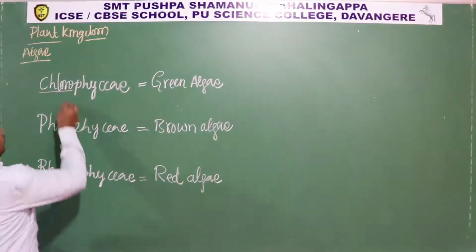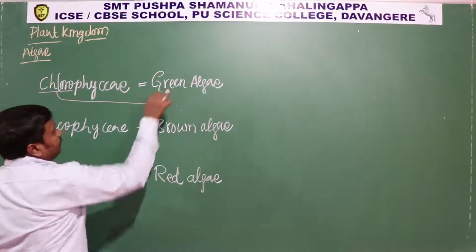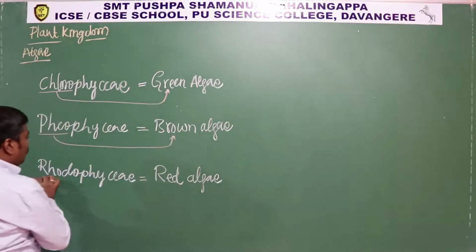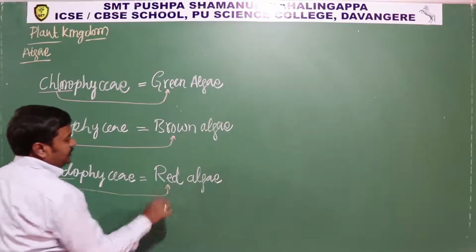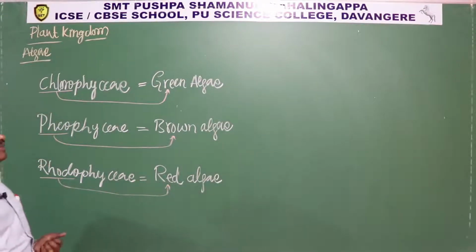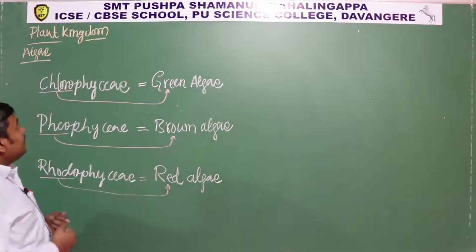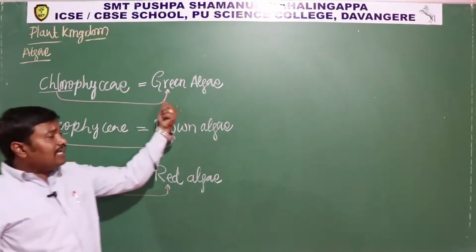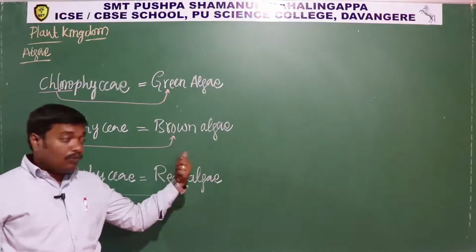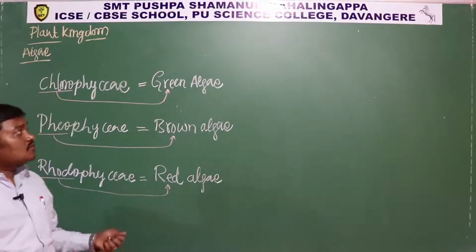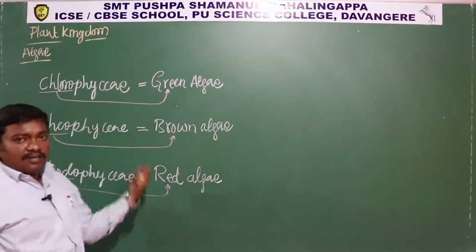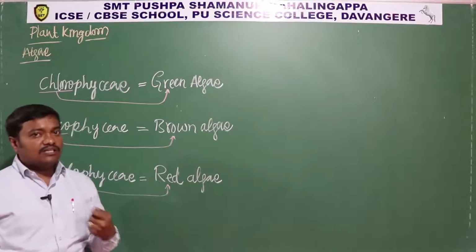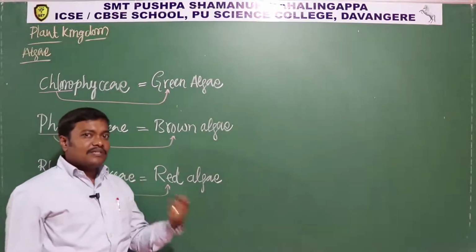Chlorophyll is a green color pigment, so chloro refers to green. In the same way, pheo refers to brown, and rhodo refers to red. So algae are commonly called green algae, brown algae, and red algae, and scientifically Chlorophyceae, Phaeophyceae, and Rhodophyceae. Why the name? Of course, green algae look green in color, brown algae look brown, and red algae look red. So what makes the algae look like this color? Obviously all plants look green. You know the reason: the plants look green because of the presence of chlorophyll.